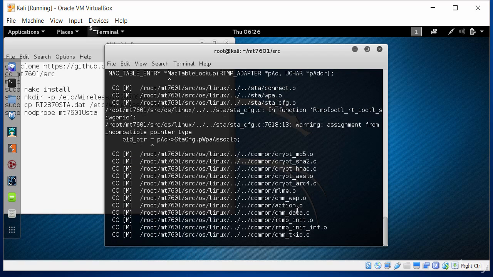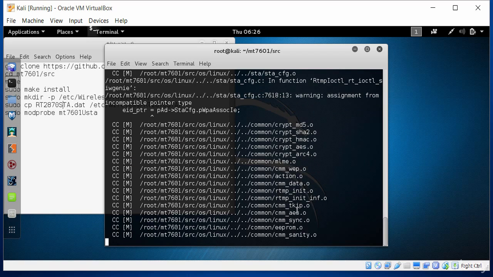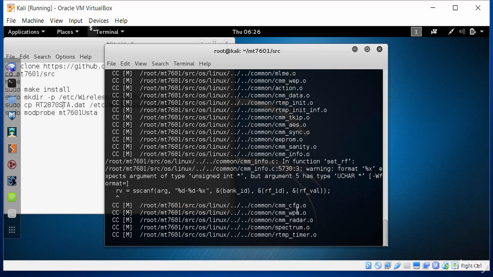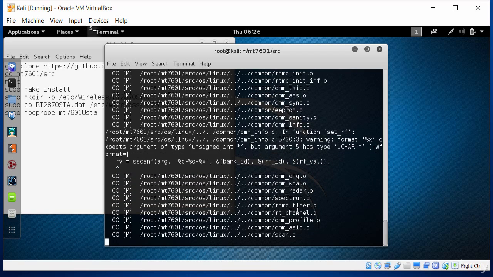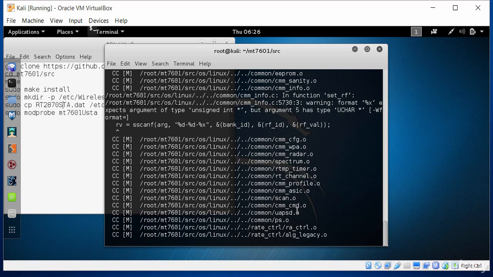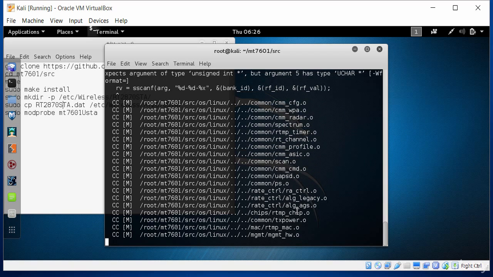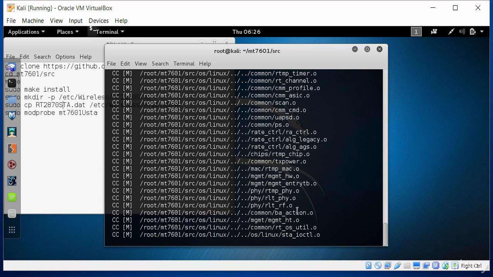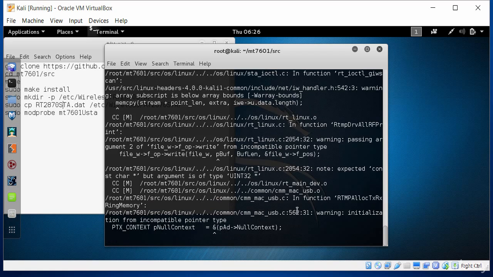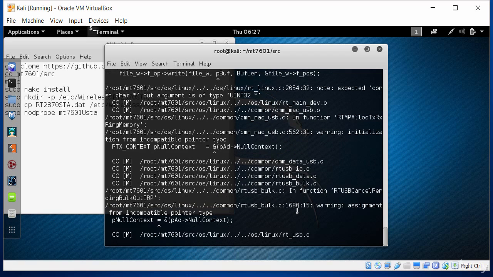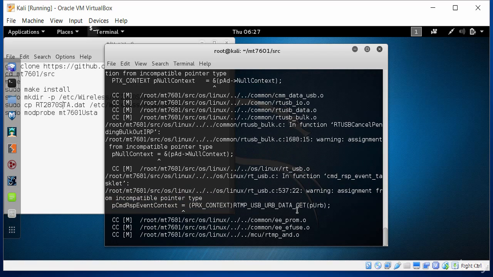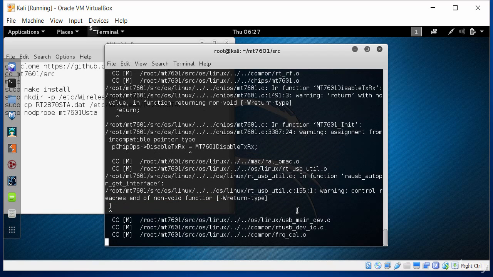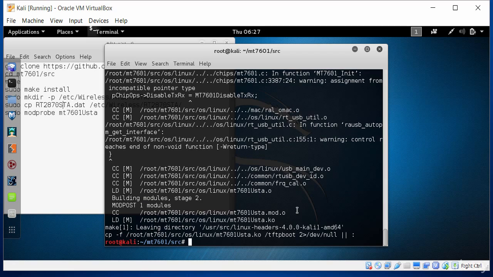And after that, I need to type in make install, and that will install the drivers on my Kali Linux setup. This might take a little while. It's just compiling the files, and hopefully there are no errors. So if all goes smoothly, we'll be able to type the make install command shortly. So I'm going to give it a few minutes and make sure that all works. This will enable my Kali Linux to be used via wireless, so I can do some wireless hacking and things like that.